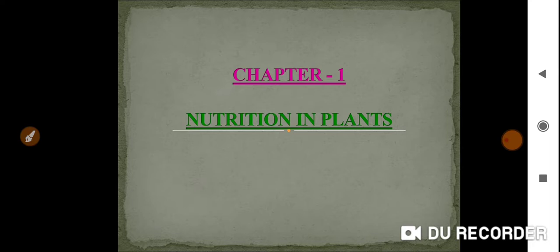Are you understanding? These are the basic things which a plant needs to grow. So what is nutrition? Nutrition is nothing but taking food into the body by organisms, and it should be properly utilized.